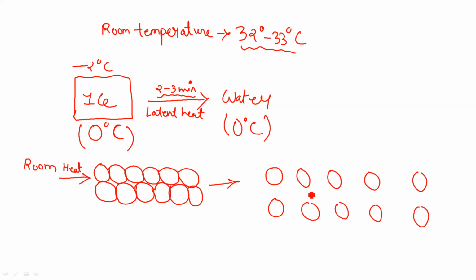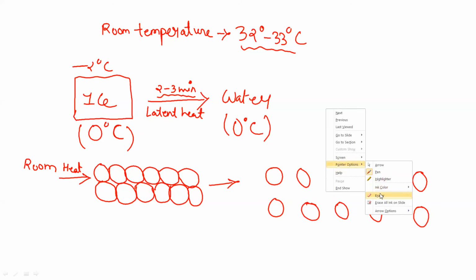Hence that energy goes into the energy of the particles, not into a rise in temperature. So we see no change in temperature while the state is being changed. This is your example for the latent heat of fusion.